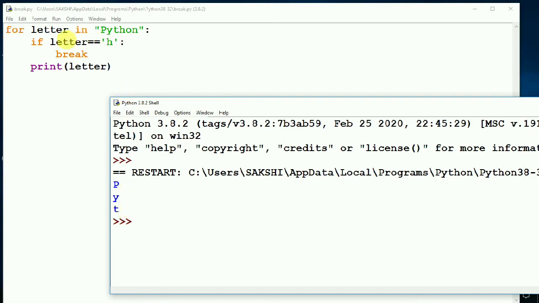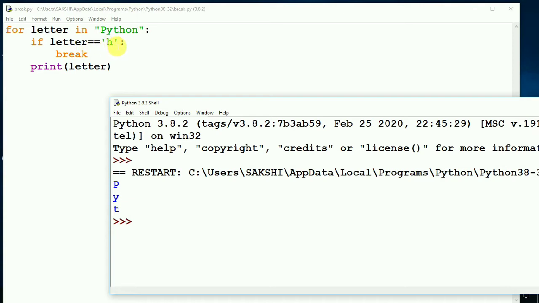Let us understand this. For letter in Python, the first character is P. So it will go inside the if statement and check, is P equal to H? The condition is false. Since the condition is false, it will not break and print the letter P. Then next letter is Y. Again it will check, is Y equal to H?